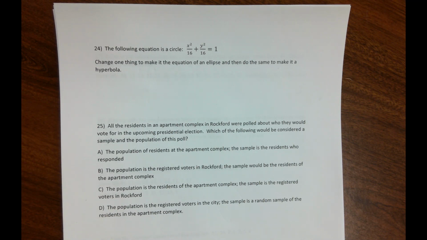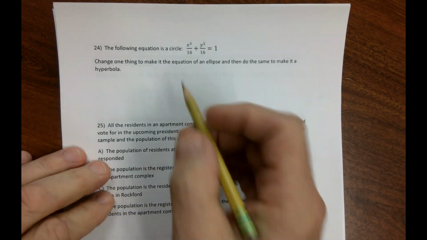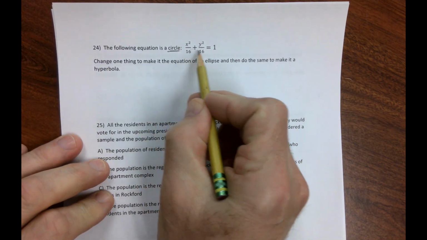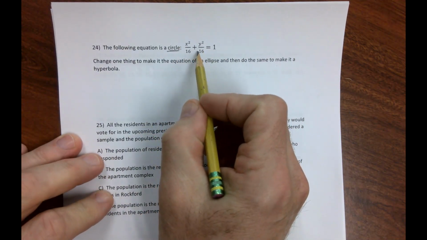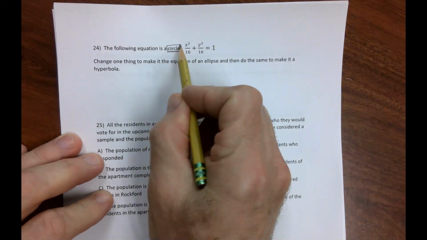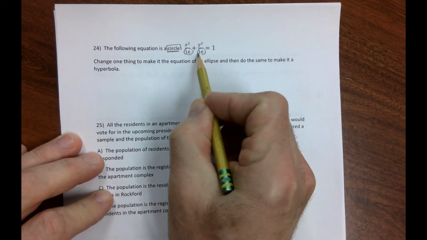Number 24 says the following equation is a circle. You might look at this and go, hey, it's an ellipse. Well, you're right, it's a perfect ellipse, which is called a circle. Why do I know that? Because these are the same.